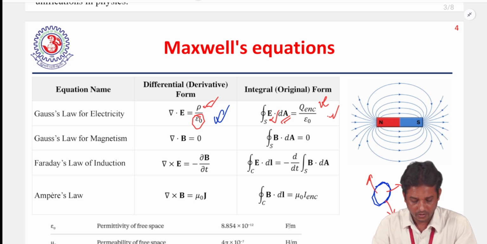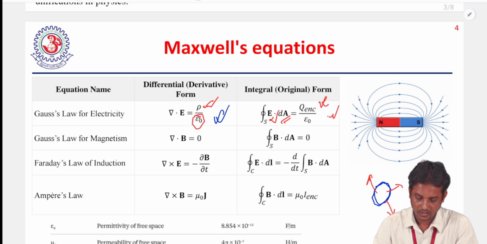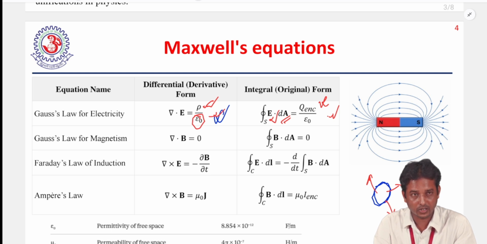Now the second law. Maxwell only did the derivative form of this equation: divergence of E equals rho by epsilon naught. Rho is actually the volume charge density, or volume electric charge density.